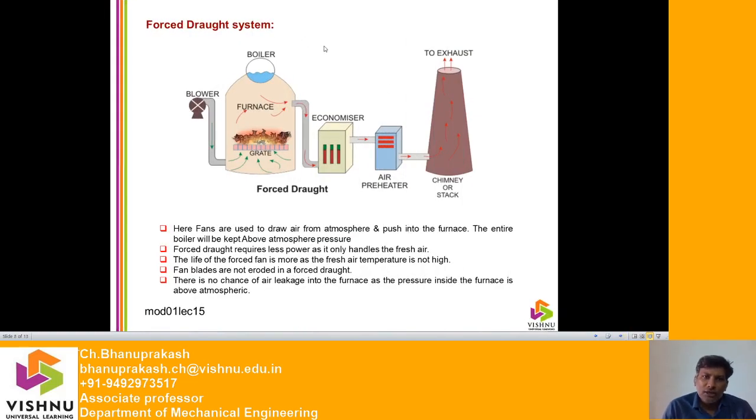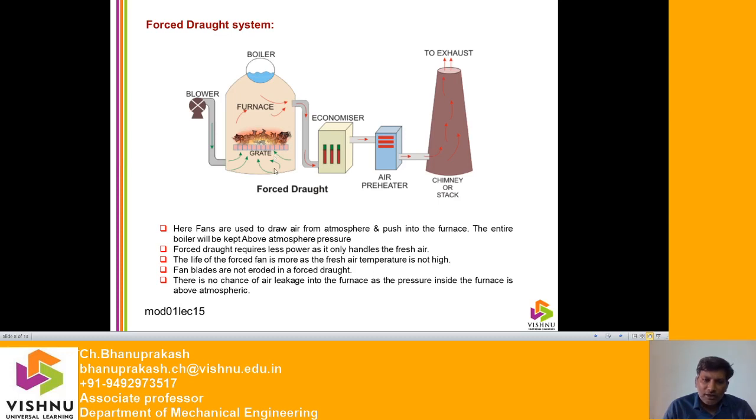Next one is the forced draught system. The name itself consists of forced. It means you can use any fan or otherwise any blower. Now see the entire system here. Here a blower will be there, and the remaining system will be as it is. It is a boiler, a furnace, an economizer, air preheater, chimney or stack. Here we are using a blower to draw air from atmosphere and push it into the furnace. See here, the entire boiler will be kept above atmospheric pressure.